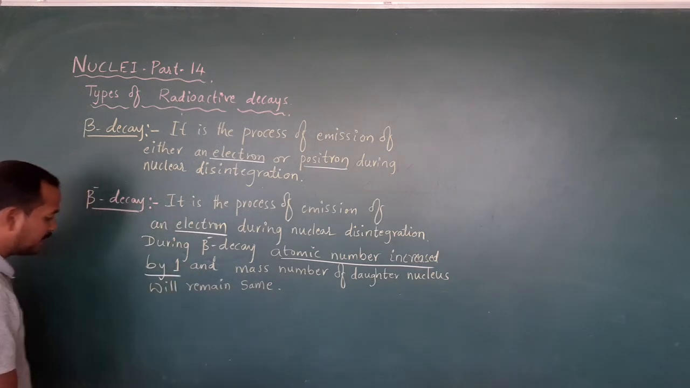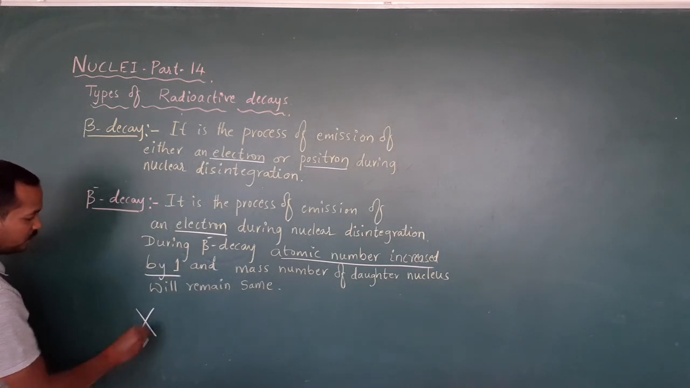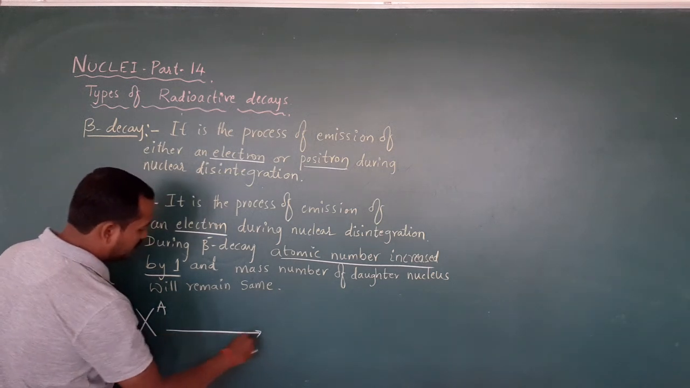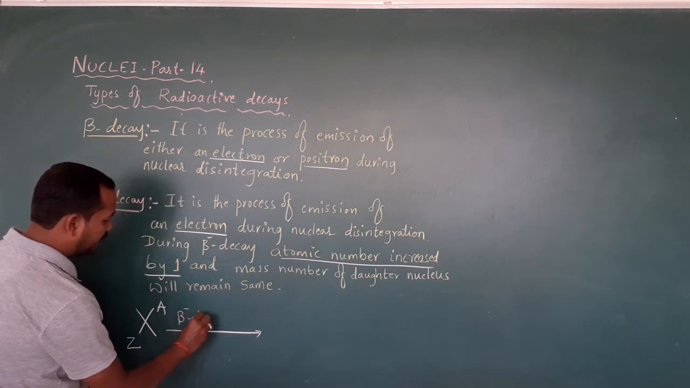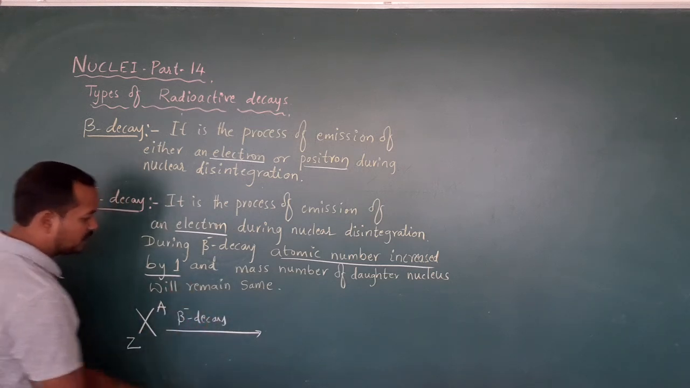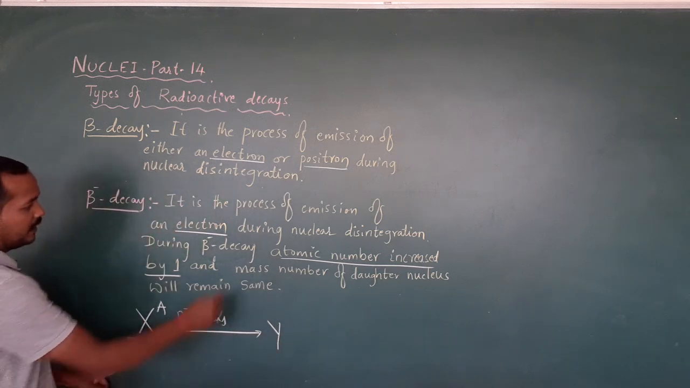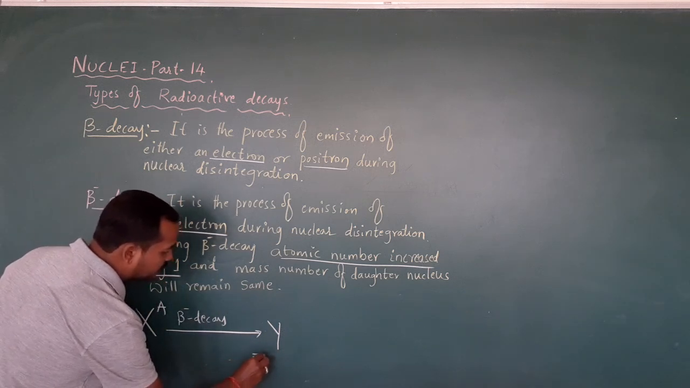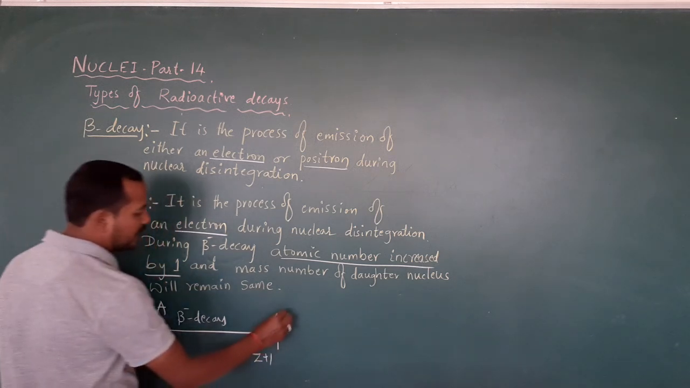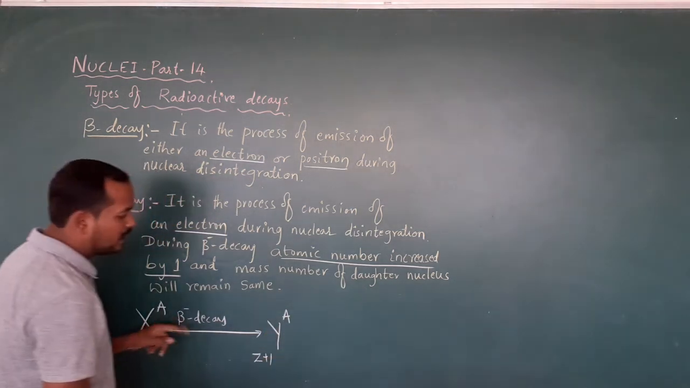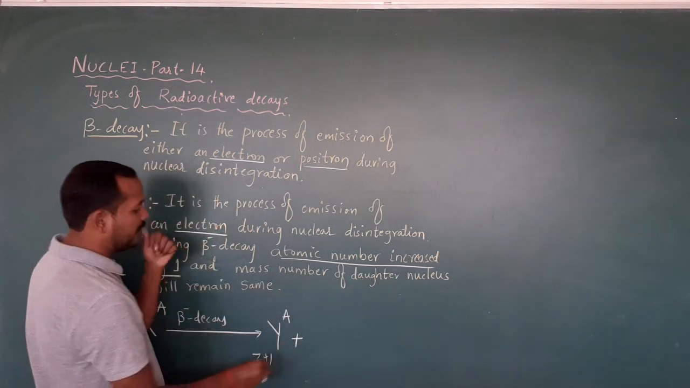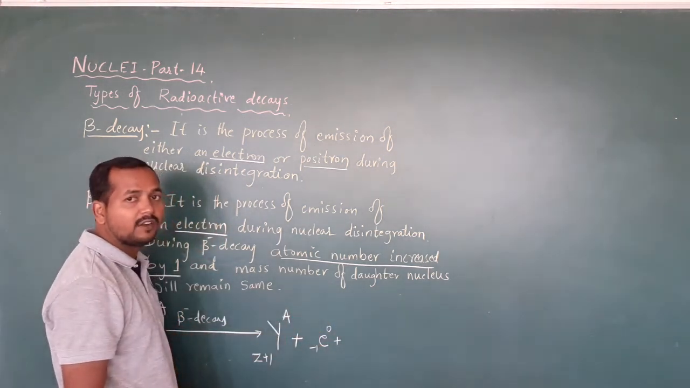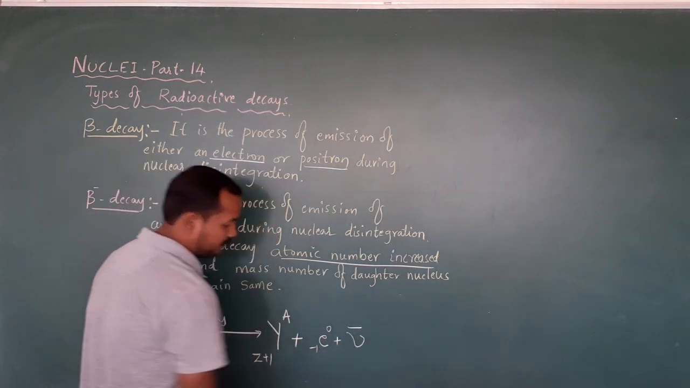Let us understand this by example. Consider an element X whose mass number is A and atomic number is Z. When it undergoes beta negative decay, it becomes a daughter nucleus Y, where according to beta negative decay the atomic number increases by 1, so it becomes Z plus 1. The mass number remains the same, plus one electron is emitted, so it is minus 1. Along with this, one more particle is emitted, called antineutrino.